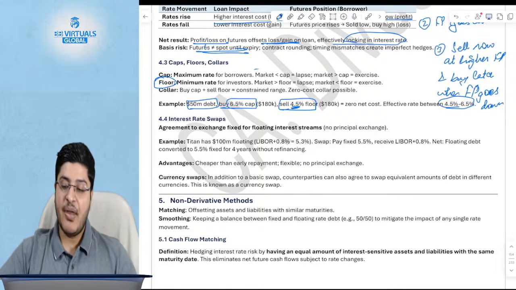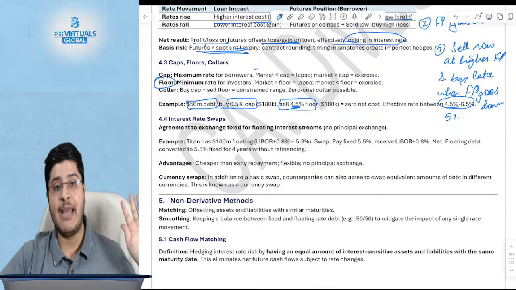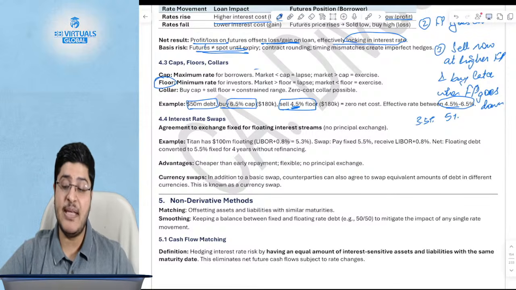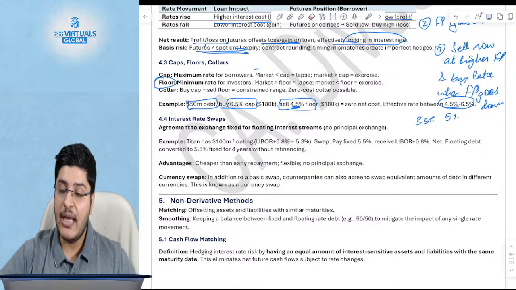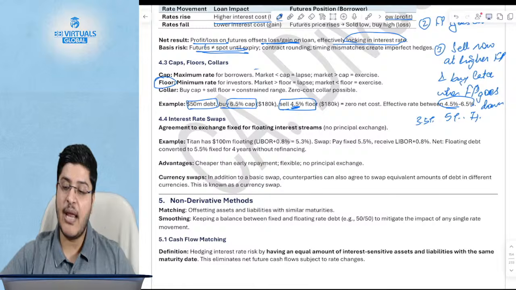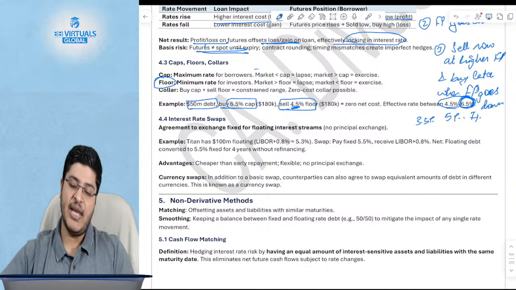If, let's say, the interest rate is 5%, both options lapse. But if the interest rate is 3.5%, the cap lapses but the floor is exercised. If the interest rate is 7%, then you will exercise the cap. You will say, why should I pay higher in the market when I am able to exercise the 6.5% option? Okay, this is the concept of caps, floors and collars. Moving to interest rate swaps.